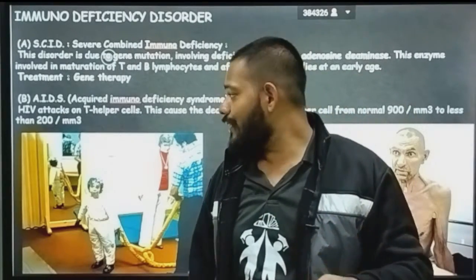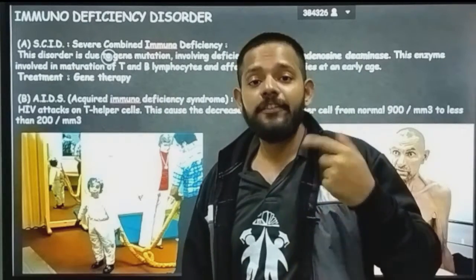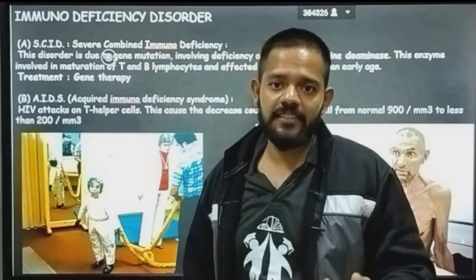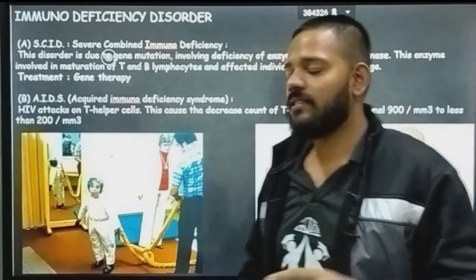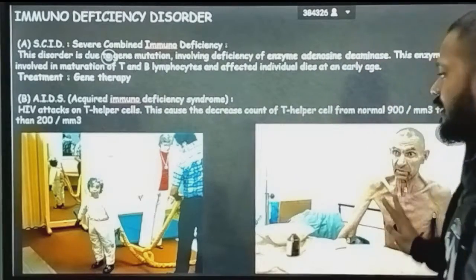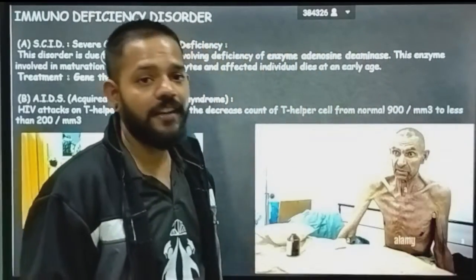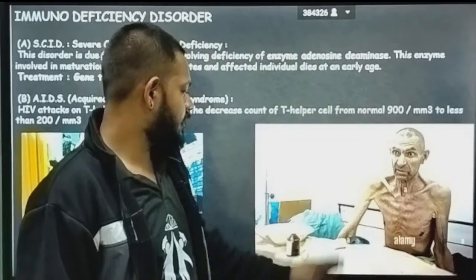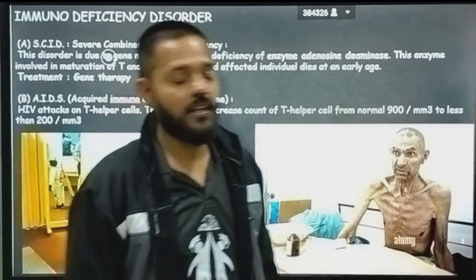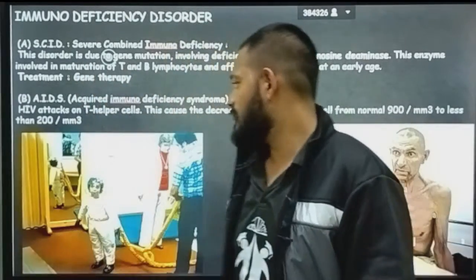Now it's time for infectious and non-infectious diseases, different types of diseases. First of all, see, this is a patient who has SCID and this is a patient who has AIDS. This is how AIDS affects a person.